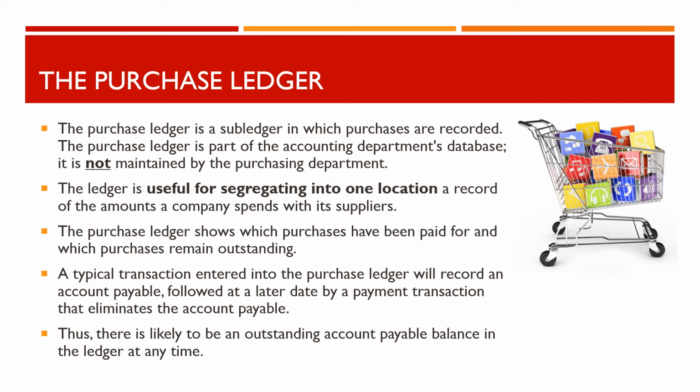A typical transaction entered into the purchase ledger will record an account payable, followed at a later date by a payment transaction that eliminates the account payable. Thus, there is likely to be an outstanding account payable balance in the ledger at any time.